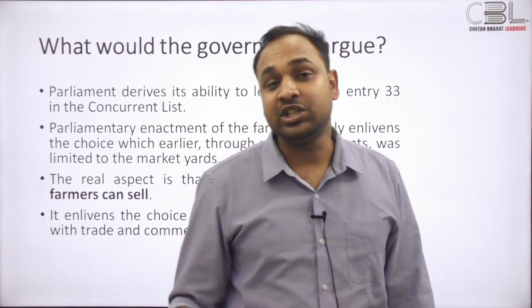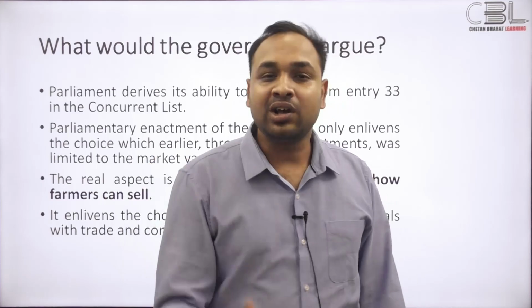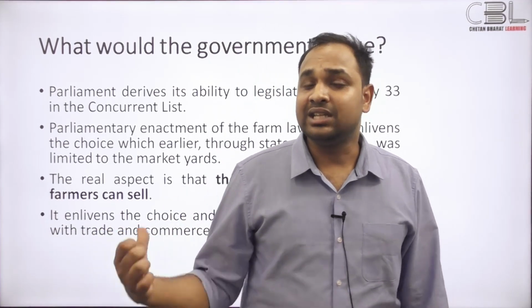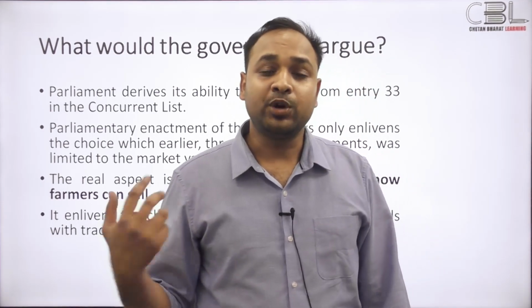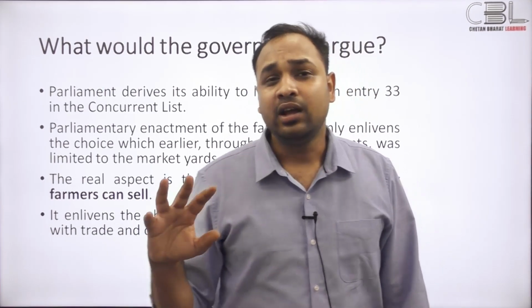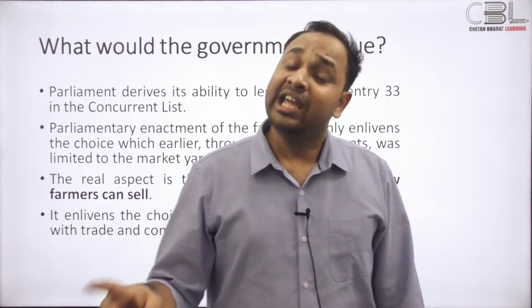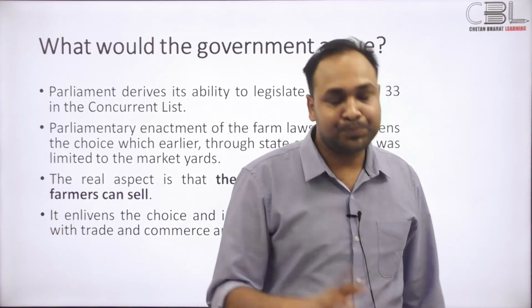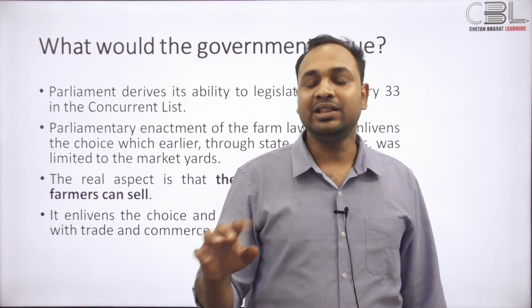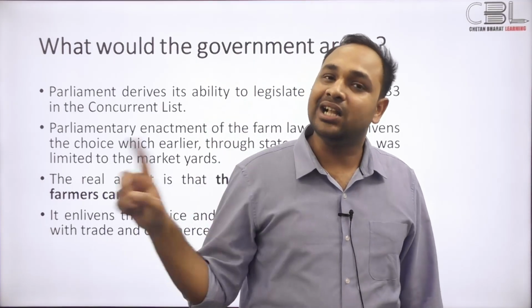For example, the Swaminathan Commission itself came out with 5 reports in 2004 to 2005. The last 2 reports strongly advocated a common agricultural market for the country, although the methodology that it suggested is very different from the one that we're seeing now. Then there is the Ashok Dalwai report, right? You remember the committee that the government put in place to see if and how we can double farmers' income. Even that report recommended one common agricultural market, although the report said that we should add in the concurrent list a new entry that says agricultural markets.